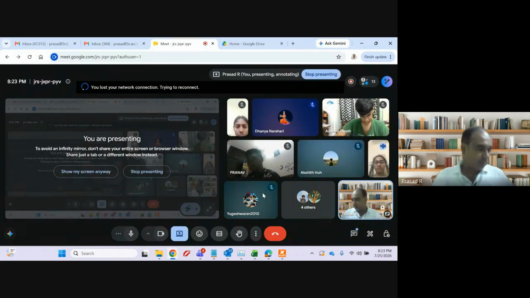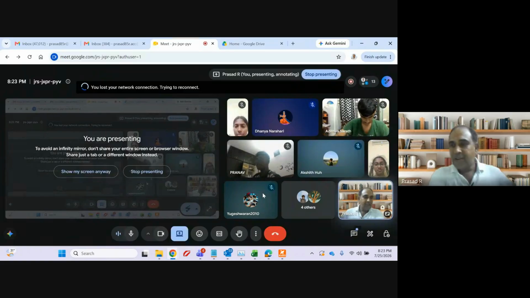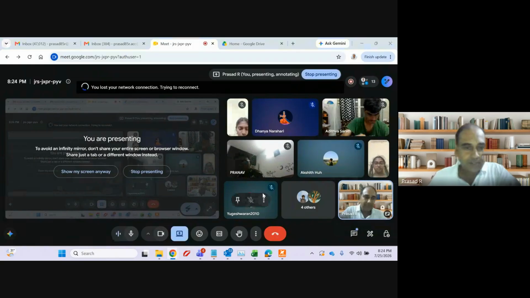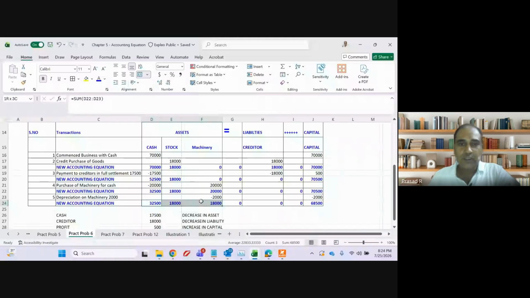Sir, in Illustration 6 also they ask for a balance sheet. Same way can we prepare it? Everything we know, right? We know liabilities, we know capital, we know all the assets also. Name all the assets, put capital, put liability. Question number 6, huh? So we have 3 assets. In the asset side, cash, stock, and machinery. In the liability side, creditor is 0 and capital is 68,500.